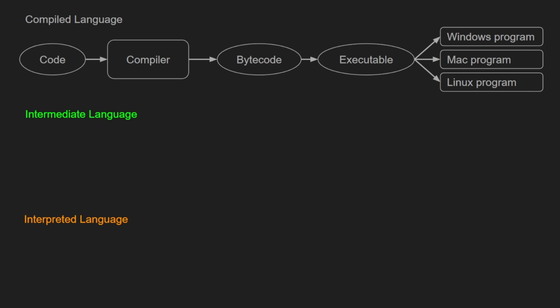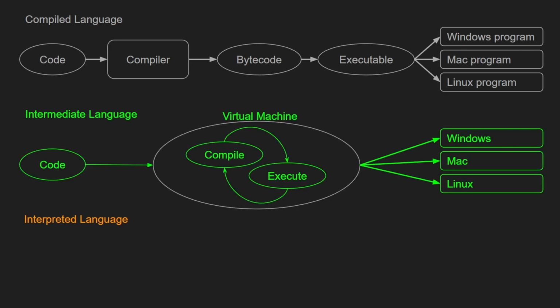Now, there are some languages, like C# or Java, that take an intermediate compilation approach, where the code is still compiled, or converted into something the computer can use, but they do that in a virtual machine at the same time that the program is actually run. This is a process called just-in-time compilation, where a virtual machine is run when the program is run, and the amount of code that's needed is compiled and then executed as it's required by the program.